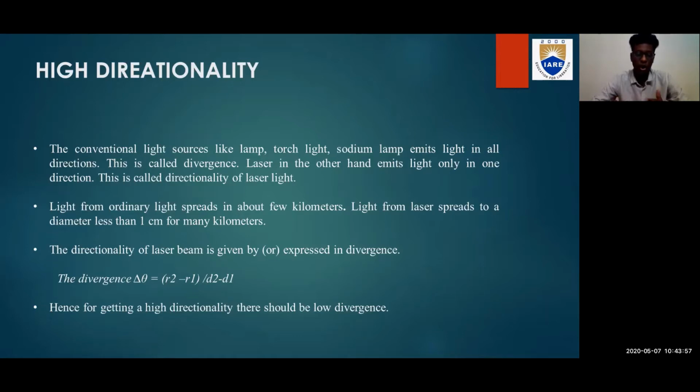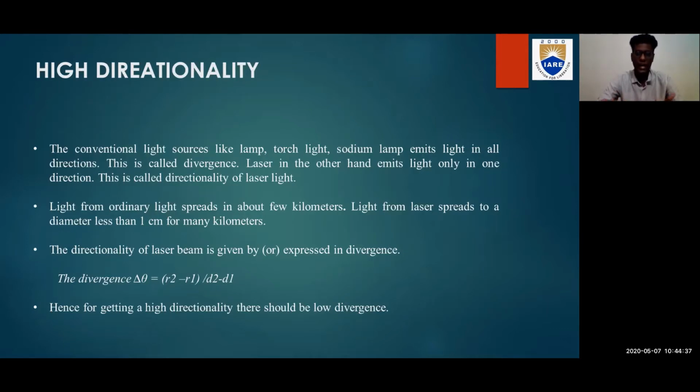Light from ordinary sources spreads widely, while light from the laser spreads to a diameter of less than 1 centimeter over many kilometers, compared to conventional sources like a candle or lamp. The directionality of the laser is expressed in the form of divergence. The divergence theta is equal to R2 minus R1 by D2 minus D1, where theta is the angle, and R2, R1 and D2, D1 are the differences of the distances.